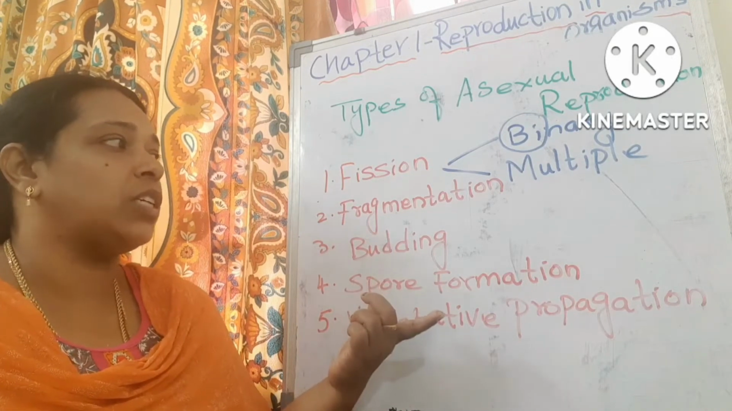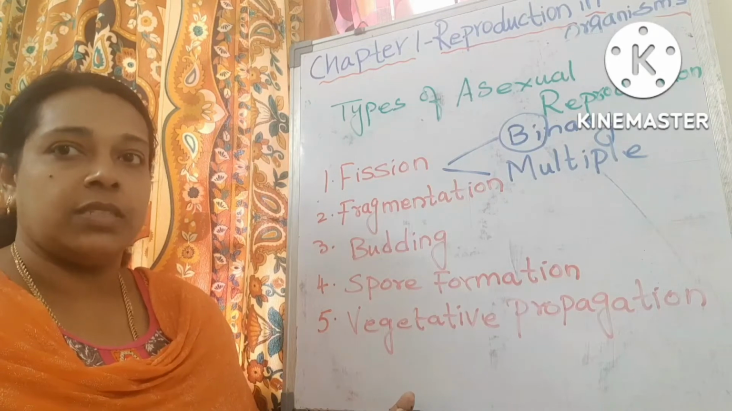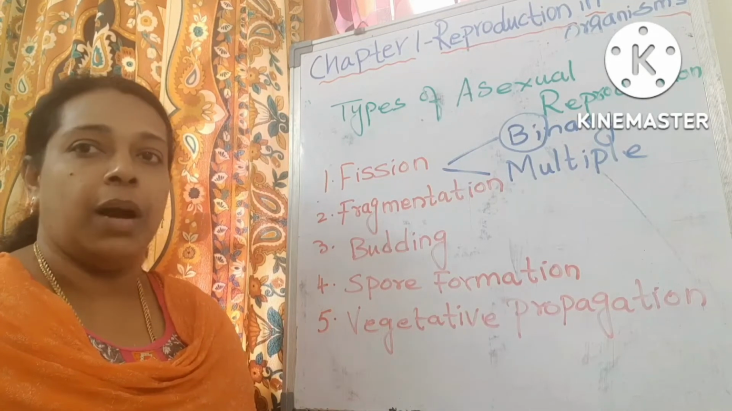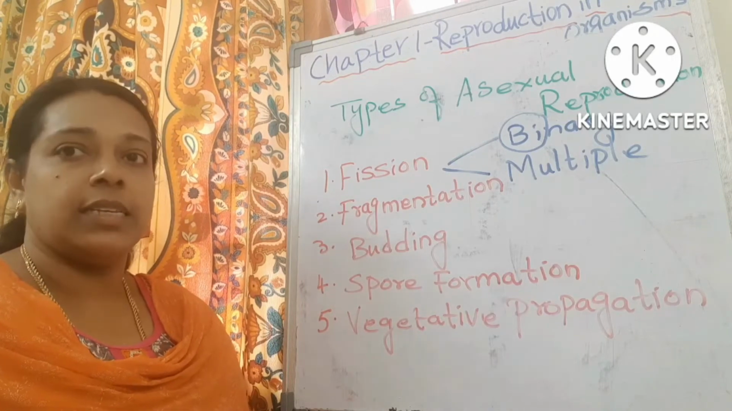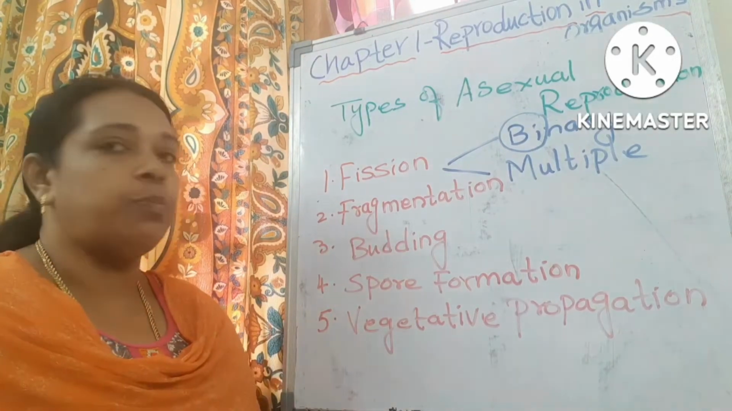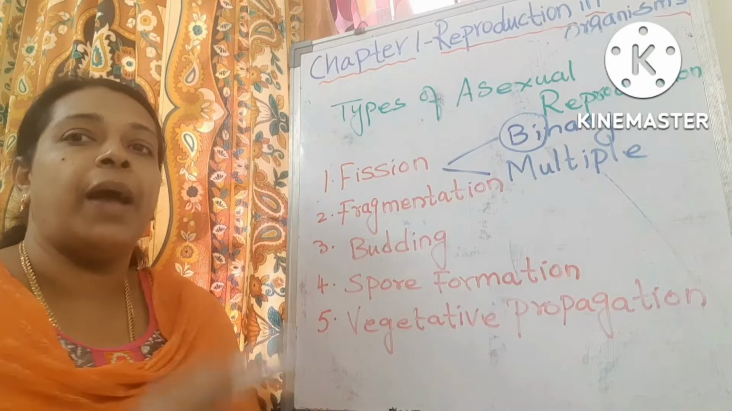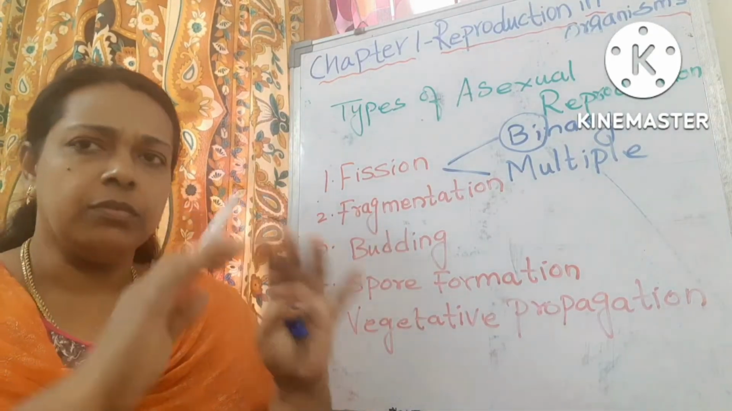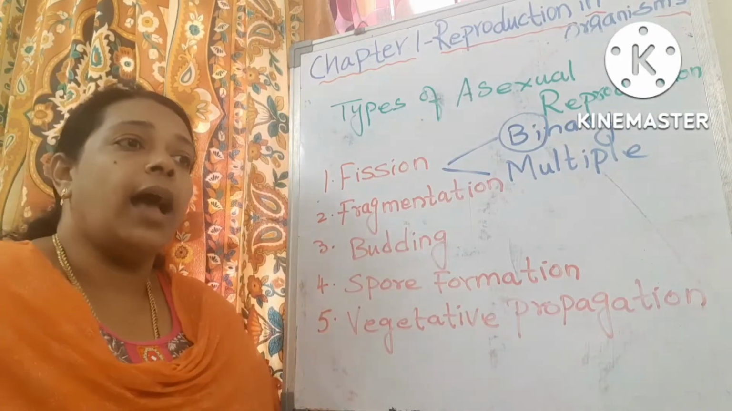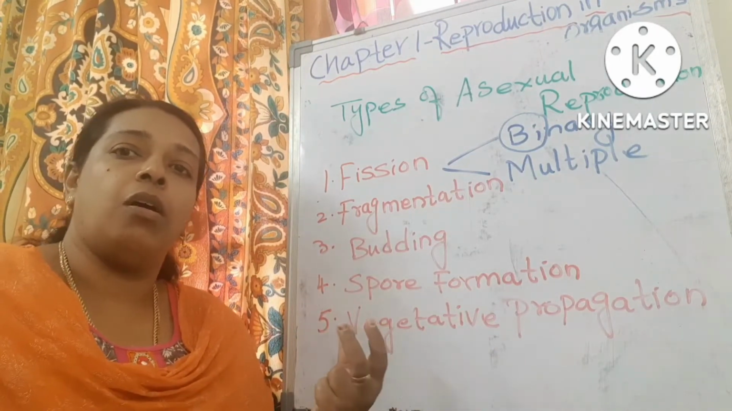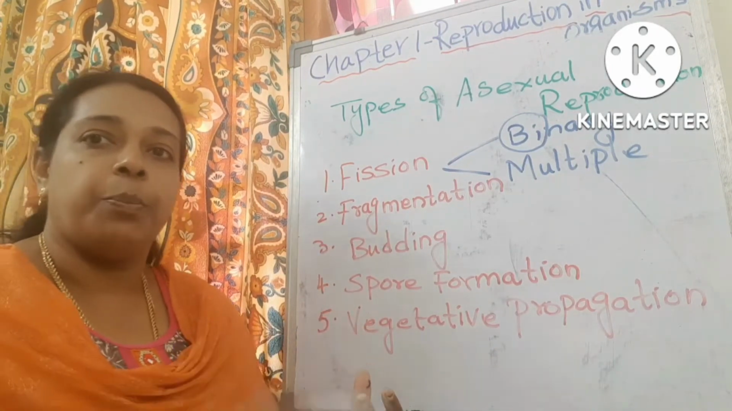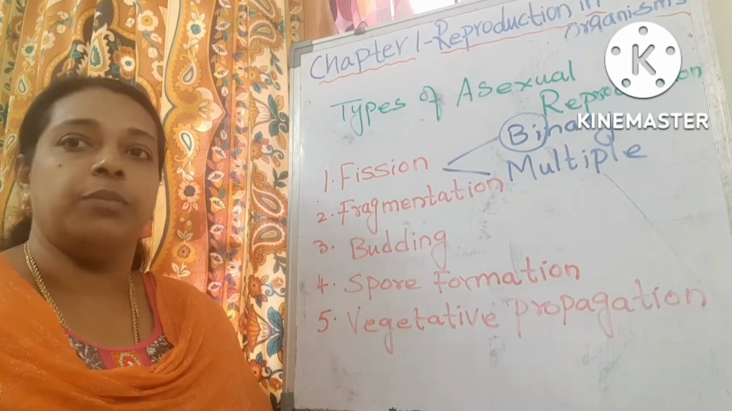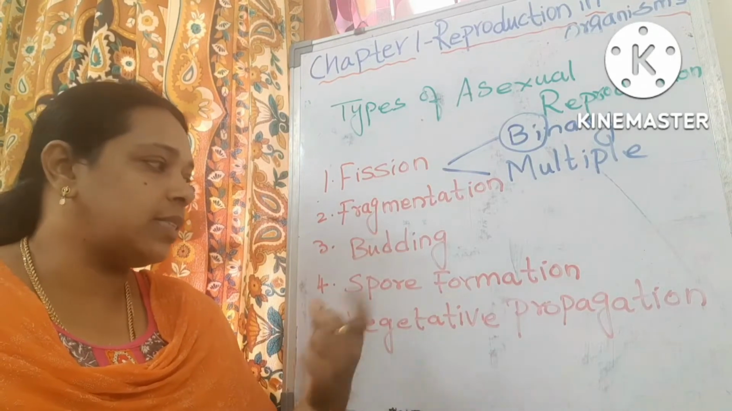An example for fragmentation is Hydra, which is an aquatic animal, and a fission example is amoeba, which is a single celled organism. The next one is budding. Budding is when the parent cell bulges in a place and forms a separate cell, and that bulge is separated from the parent cell and forms a new organism. An example for budding is yeast.